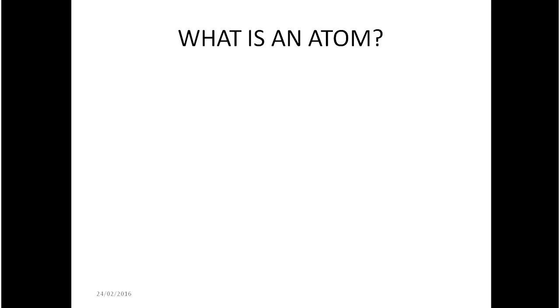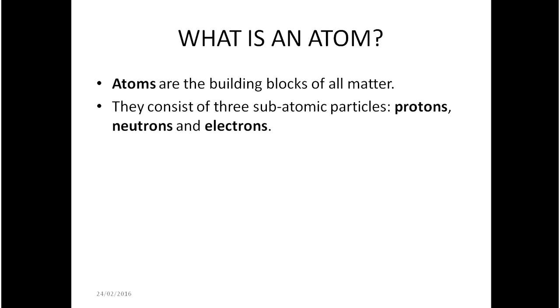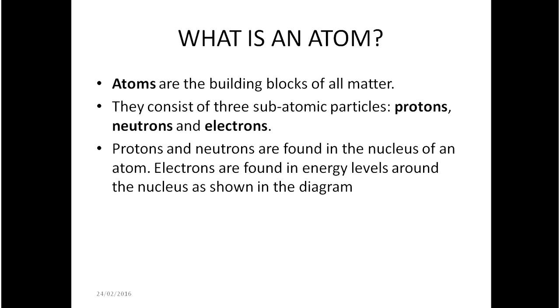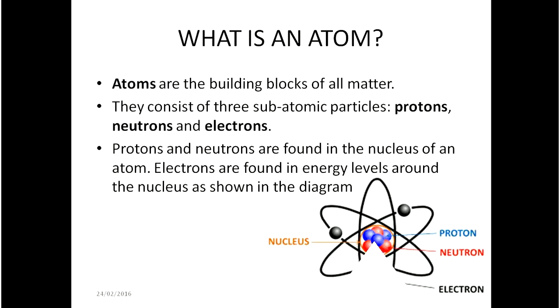What is an atom? Pause this video to think about the answer. Now let's go over it. Atoms are the building blocks of all matter. They consist of three subatomic particles: protons, neutrons, and electrons. Protons and neutrons are found in the nucleus of an atom. Electrons are found in the energy levels around the nucleus, as shown in the diagram on the right. The nucleus contains protons and neutrons. Surrounding the nucleus are orbitals which contain the electrons.